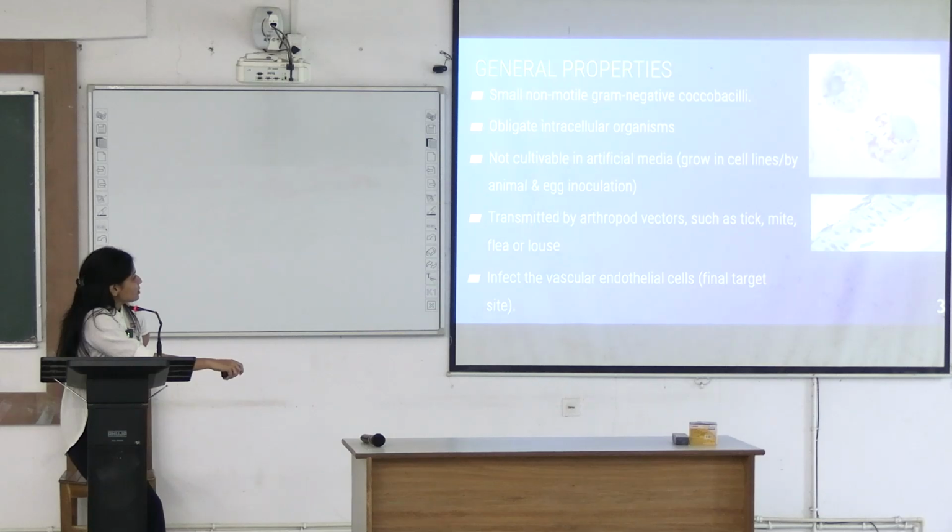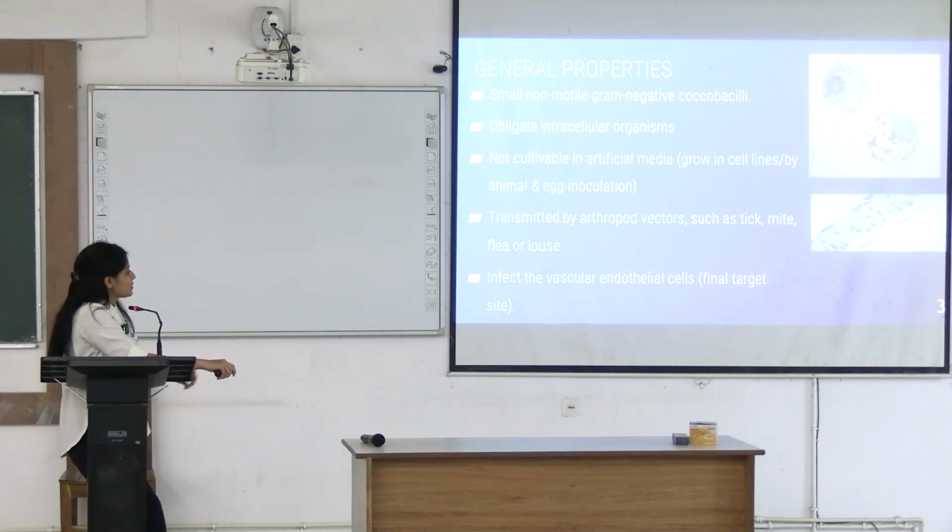They can be transmitted by vectors. What are these vectors? Louse, flea, tick or mite. Everybody knows what these are? We have known this. They appear in the environment. We have seen these vectors, right? What is the site they generally infect? Vascular endothelial cells. This is their final target site.